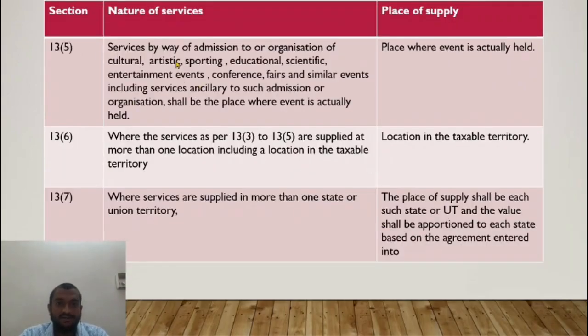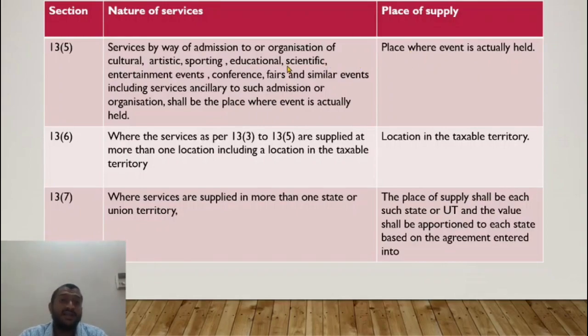Now look at 13 subsection 5. Service by way of admission to, or organization of, cultural, artistic, sporting, educational, scientific, entertainment events, conferences, fairs, similar events, including services ancillary to such admission, shall be the place where the event is actually held. The place of supply is the place where the event is actually held.